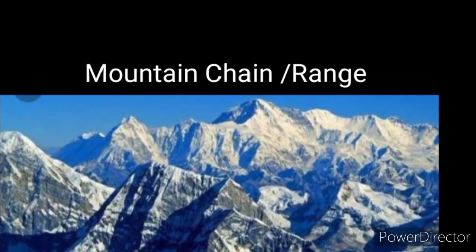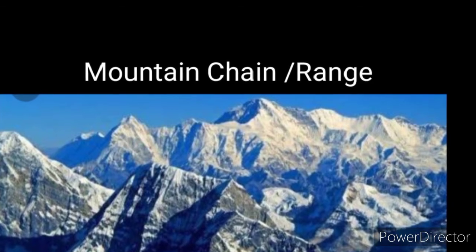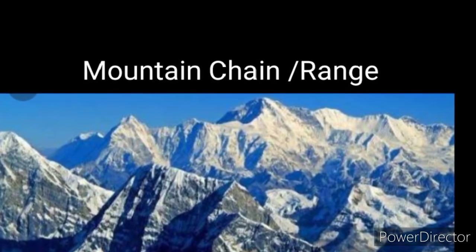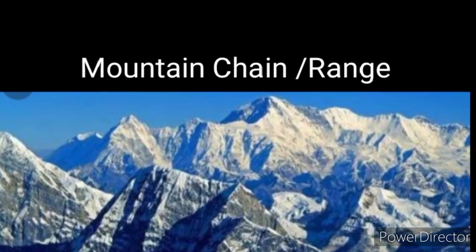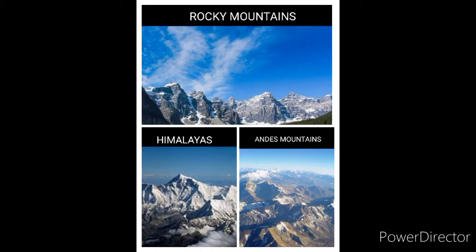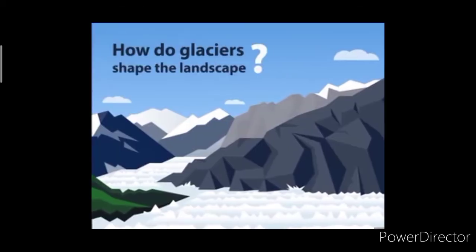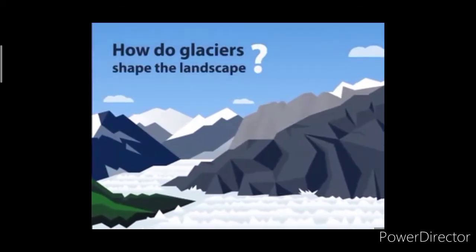What is a mountain chain? A mountain chain is made up of several parallel long and narrow mountains. The examples of mountain chains are Andes Mountains in South America, Rocky Mountains in North America, Himalayas in India, etc. What are glaciers?